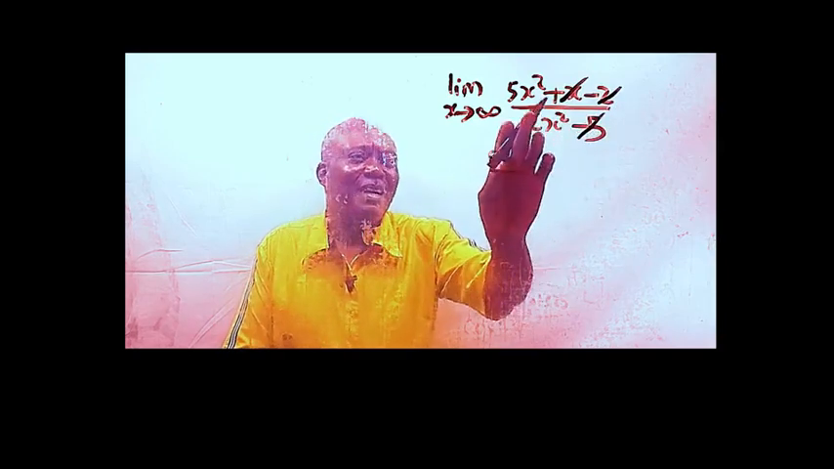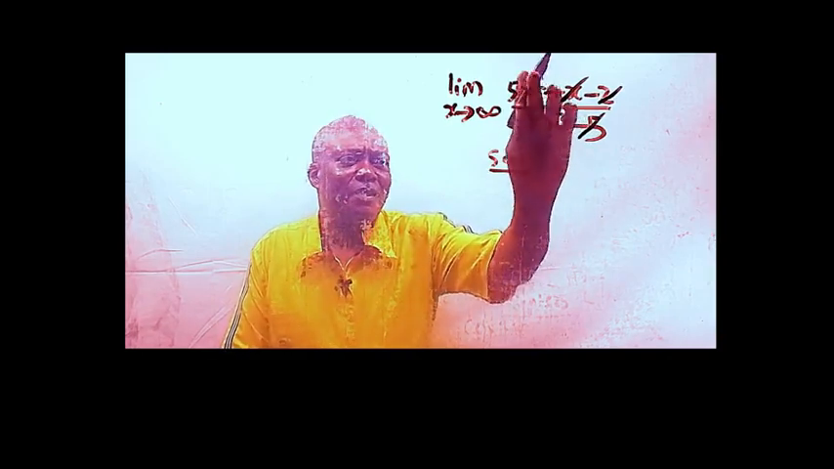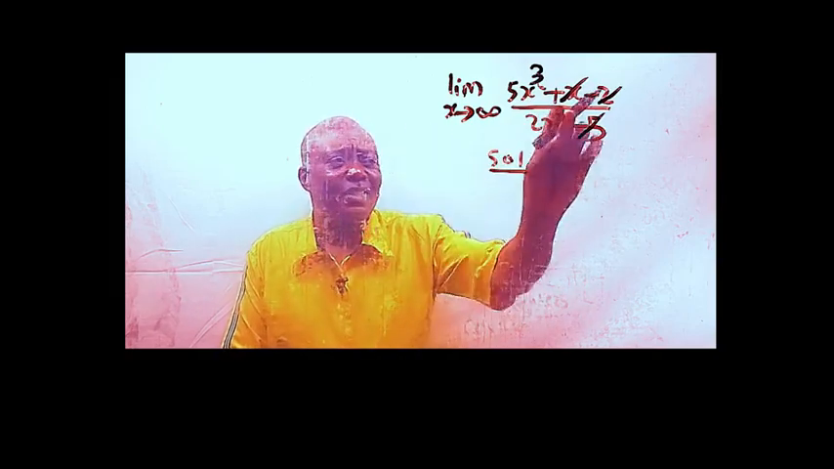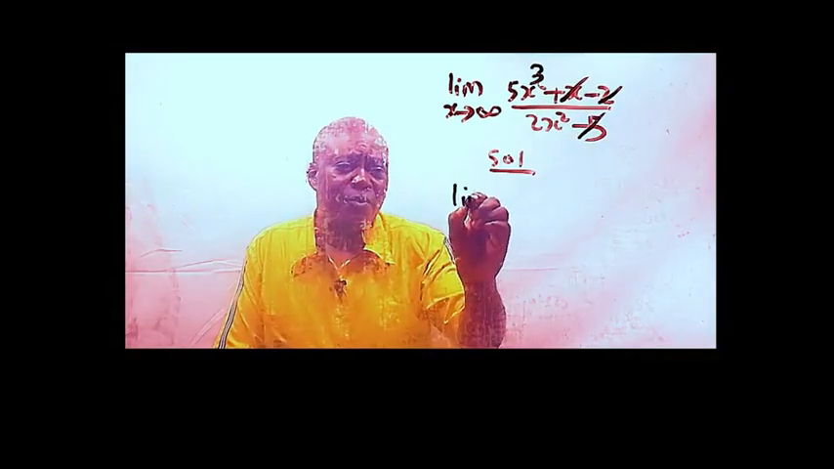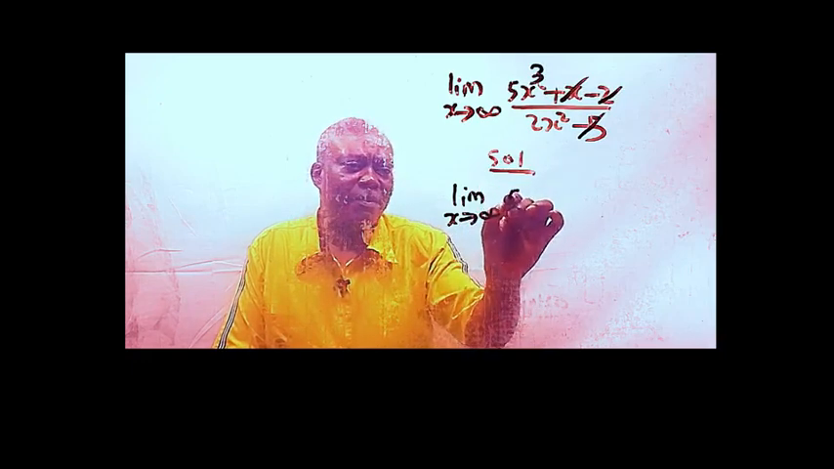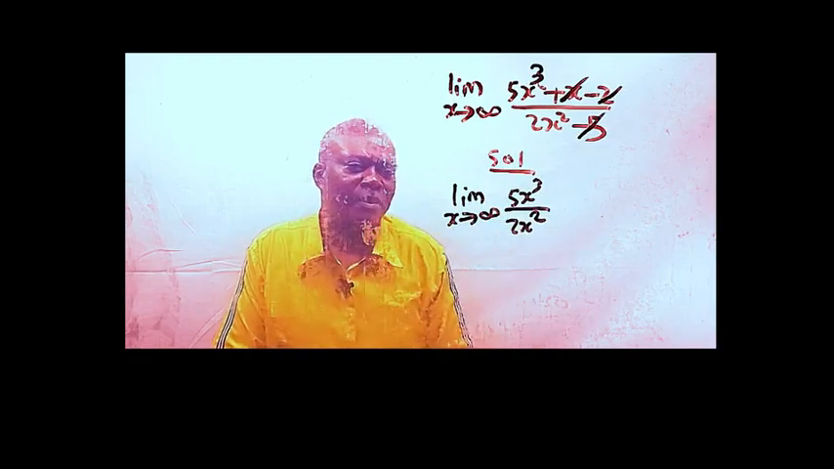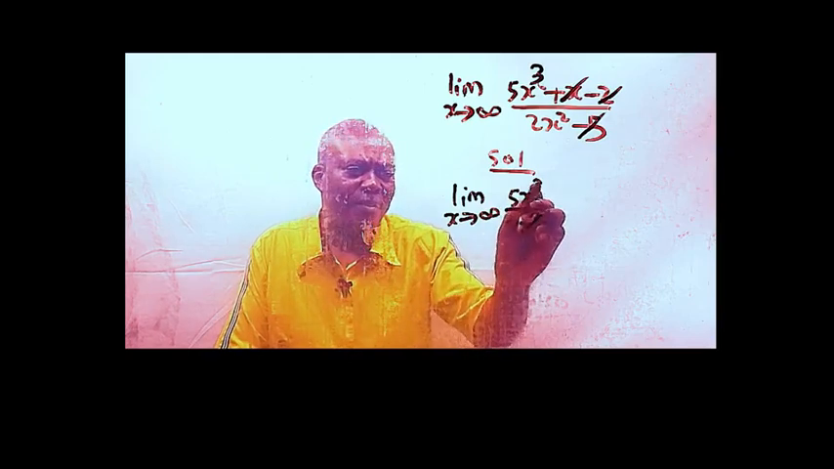Forget about them, because as x squared becomes, this is cubed. As x becomes larger, this one will not come close to it. So just forget about them. So what you use here will be the limit of the function as x tends to infinity of 5x cubed over 2x squared. Since the denominator is not up to this one, you now cancel out.